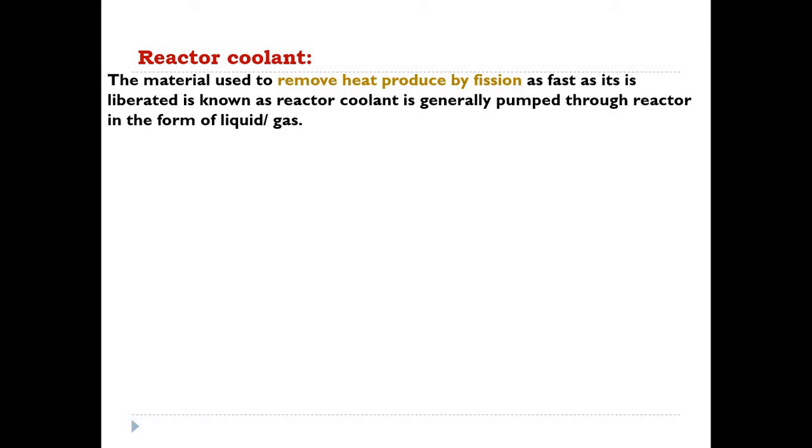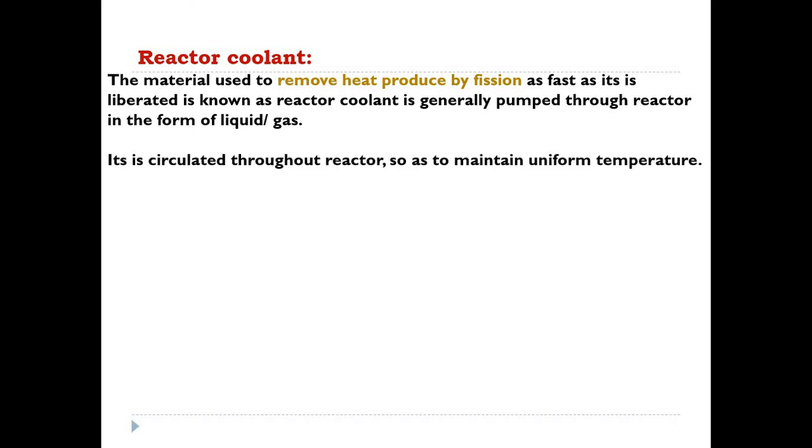So to have that balance of energy, one needs to use a reactor coolant. Any kind of coolant material is pumped over the reactor core to absorb the energy generated in the fission reaction.